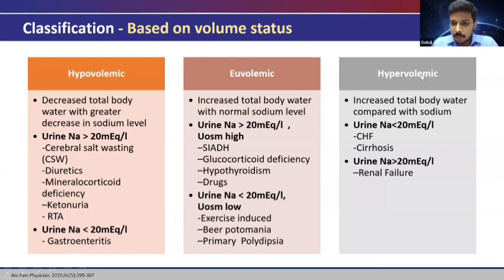And in hypervolemic hyponatremia, there is increased total body water, and the increase in water is more compared to the increase in sodium, as in cases associated with congestive heart failure and cirrhosis, where there is reduced effective arterial blood volume, and when the urine sodium is more than 20, it happens in renal failure. And then we have the more common euvolemic hyponatremia, which I will be discussing in detail now.